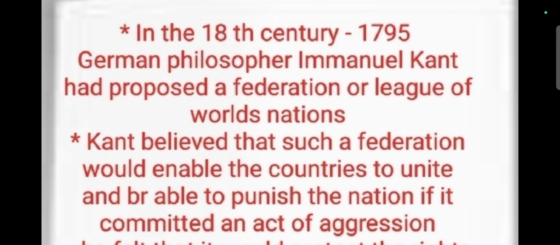This was the idea of Immanuel Kant in the 18th century, in the year 1795. The German philosopher Immanuel Kant proposed a federation or league of the world's nations, what we now call the United Nations. But this was the idea of Immanuel Kant, a German philosopher, in 1795.